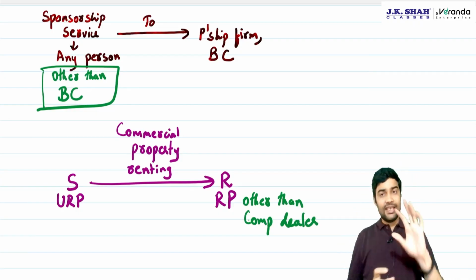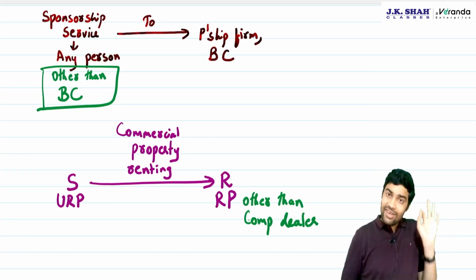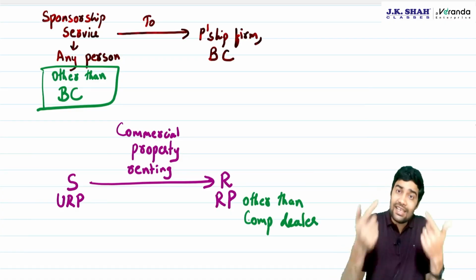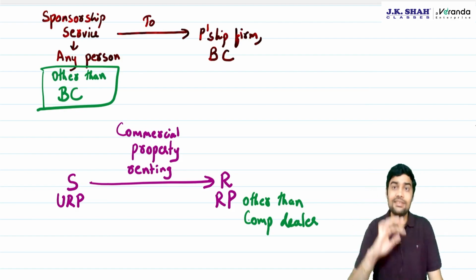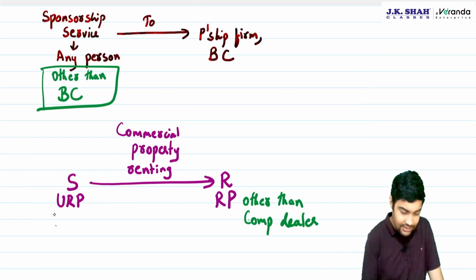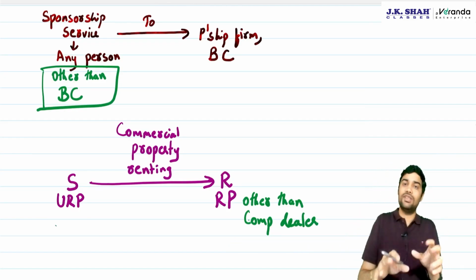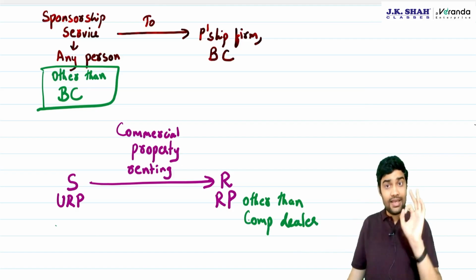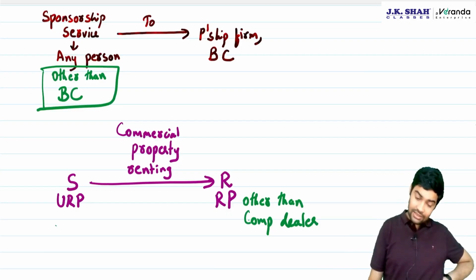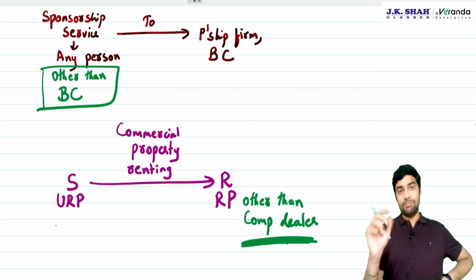Careful. Let me take an example. Tea vendor. Tea is taxable. If the tea vendor's turnover is below the registration limit, then he will not charge GST. That doesn't mean it is exempted. There is no GST at all. Same way, if the supplier is an unregistered person and the recipient is a composition dealer, it's a forward charge case, but GST will not apply because the supplier is unregistered. So be careful about this particular provision. Be very careful that if the recipient is a composition dealer, RCM will not apply. This is a benefit.